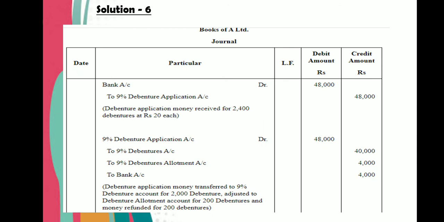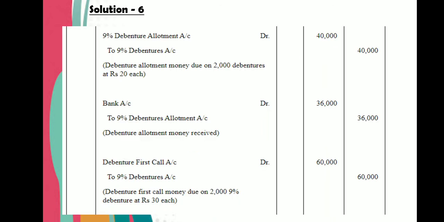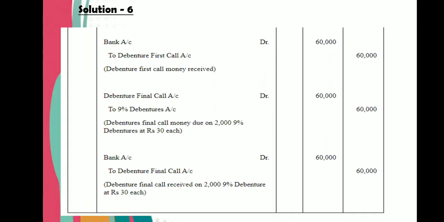First two entries are for application. Then allotment due, allotment money received. Then first call due and first call money received. Thereafter second call due and second call money received. So the solution you can see. You can do the working on your own, and you can try this exercise on your own.